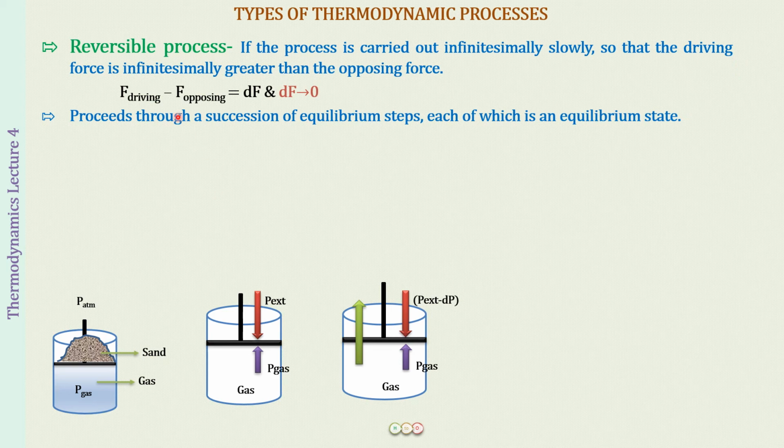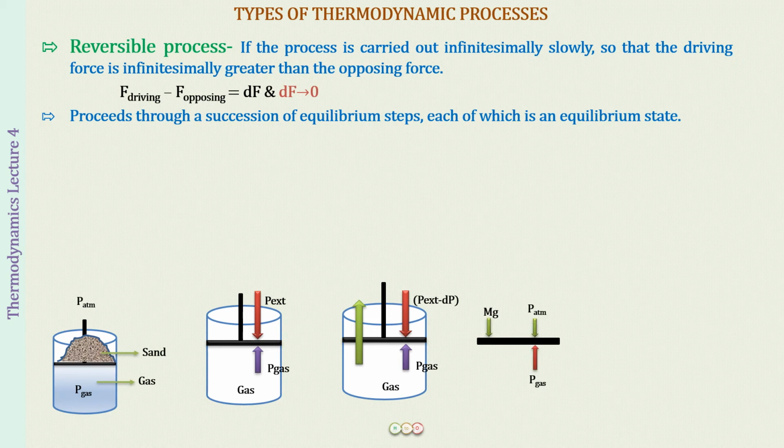So now we will be having a series of these equilibrium steps in a reversible process, each of which is going to be an equilibrium state. It is going to be a mechanical equilibrium that we have attained in this case. Right? So I hope this is clear.